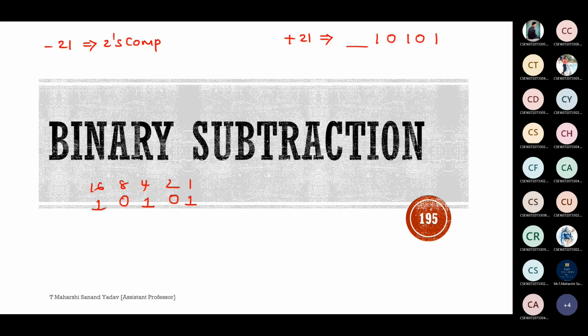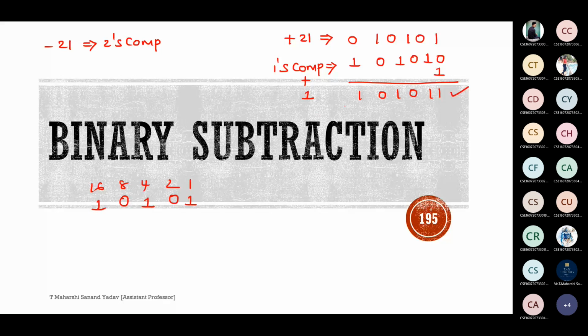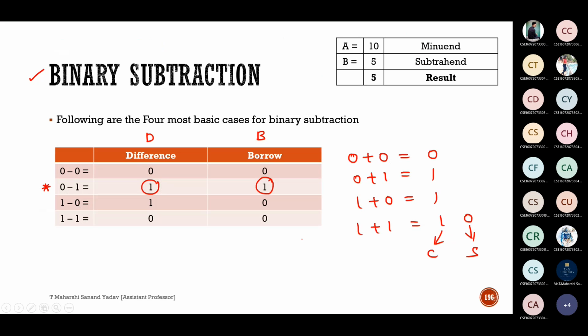And what about the sign bit here? It should be 0 or 1? 0, for plus 21 the sign bit should be 0. Next, take 1's complement: 0 1 0 1 0 1 becomes 1 0 1 0 1 0. In order to get 2's complement, add 1 directly to the least significant bit. So it will be 1 0 1 0 1 1. This is your 2's complement of what? Minus 21. So now tell me the equivalent of 0 minus 1.